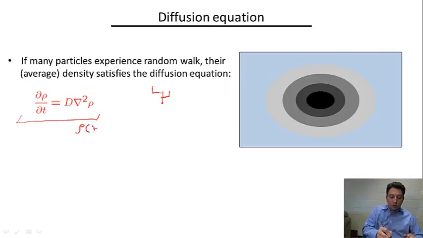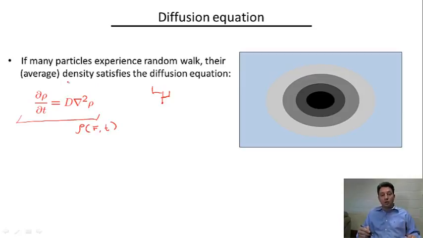Here rho is in general a function of position and time. So how is it relevant to the previous discussion about electrons moving in the metal? There, as we mentioned, the disorder, some imperfections in the metal, play the role of scatterers that randomize the electron trajectories. So we can think about electrons experiencing this random walk. And since there are many such electrons in a piece of metal, if we want to describe their density, the density is going to follow the diffusion equation.